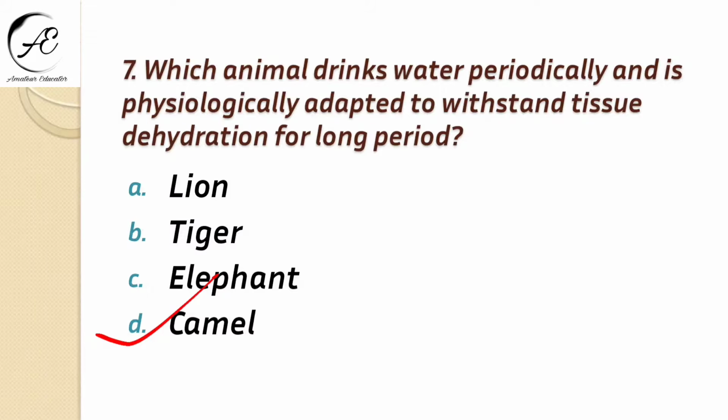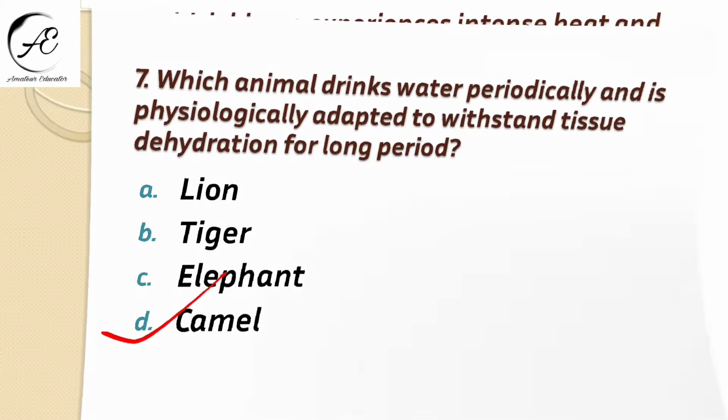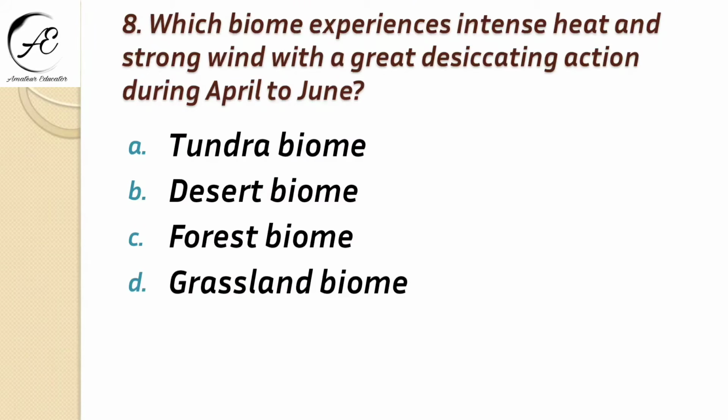We have learnt it in our desert ecosystem, right? Next question is, which biome experiences intense heat and strong wind with a great desiccating action during April to June? Tundra biome, desert biome, forest biome, or grassland biome? It is desert biome, right?